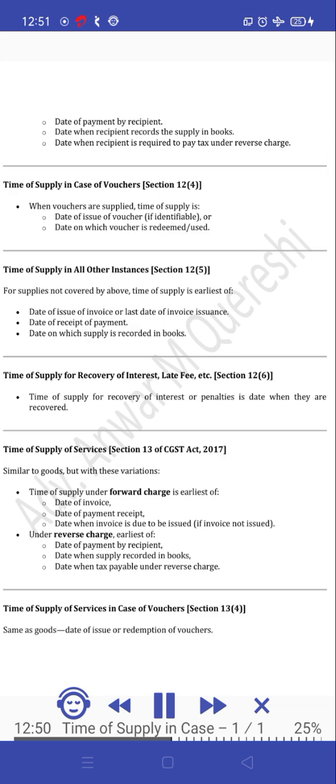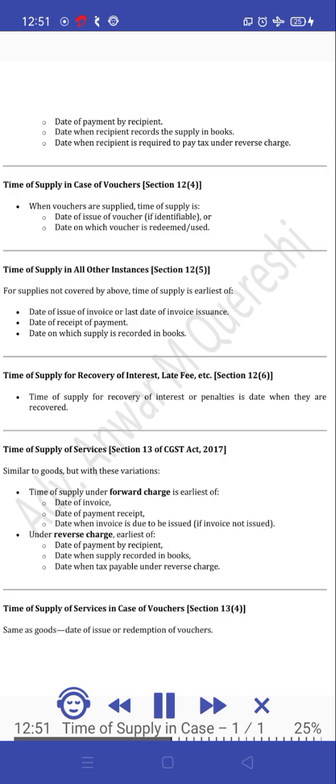Time of supply for recovery of interest, late fee, etc., Section 12(6). Time of supply for recovery of interest or penalties is date when they are recovered. Time of supply of services, Section 13 of CGST Act, 2017. Similar to goods, but with these variations. Time of supply under forward charge: earliest of date of invoice, date of payment receipt, date when invoice is due to be issued if invoice not issued.